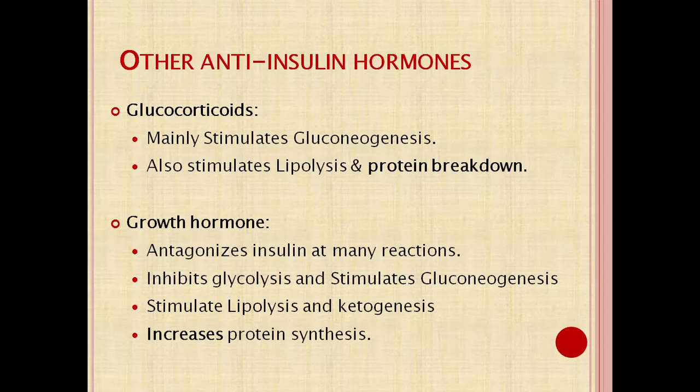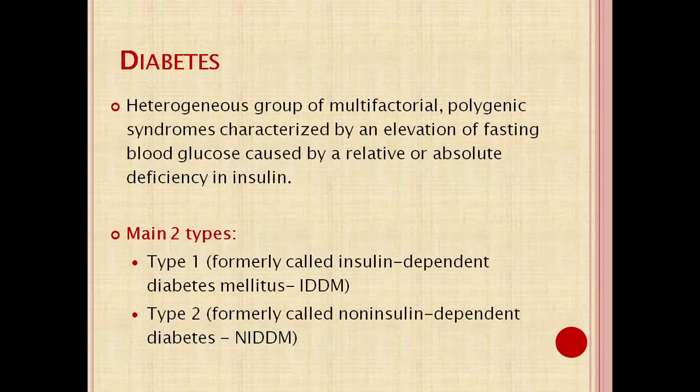So that is all about the hormones that regulate the blood glucose level. Insulin is the main hormone that decreases the blood glucose level, and all others are known as anti-insulin hormones, which include glucagon, steroids, growth hormone, and thyroxine, that increase the blood glucose level. So that maintains the blood glucose level in a narrow range.